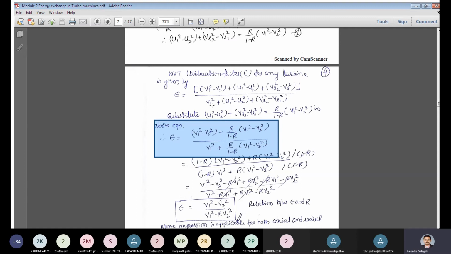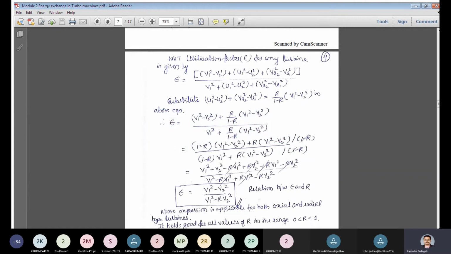In the denominator what I have is v1 square and this term, which is from equation 1 that I have substituted here. So finally I could write it like this. Then for the simplification of the numerator and denominator terms, 1 minus r should be multiplied. To make 1 minus r the denominator, I can write this as 1 minus r into v1 square minus v2 square, into 1 minus r, plus this r into v1 square minus v2 square. Together it is divided by 1 minus r.